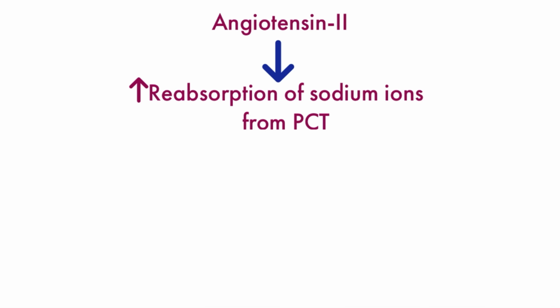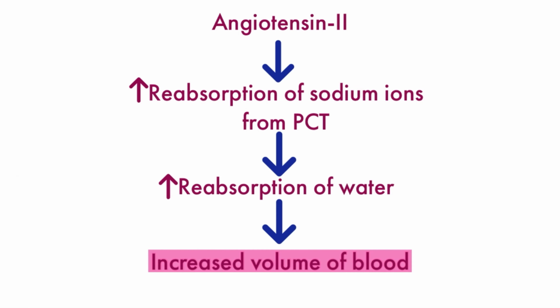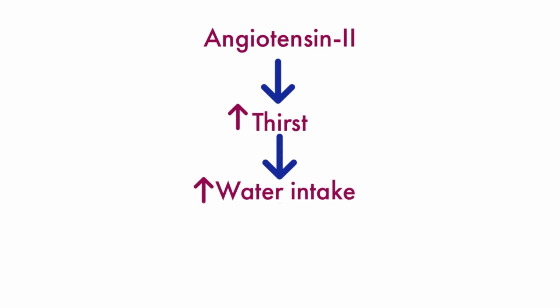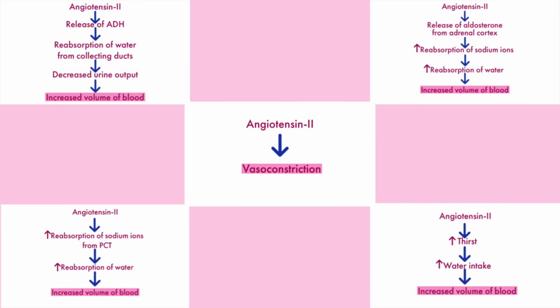Apart from this, angiotensin 2 directly absorbs sodium ions from the proximal convoluted tubule to increase blood volume. It also evokes thirst. As water intake is increased, blood volume again tends to increase. All the actions of angiotensin 2 ultimately aim to increase blood pressure.